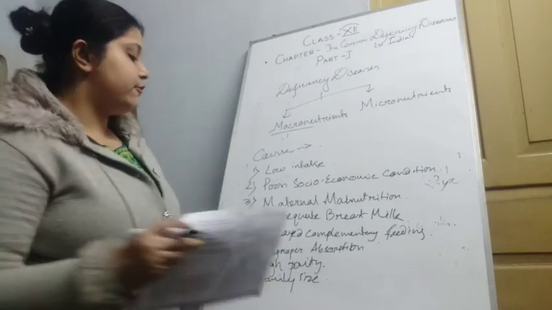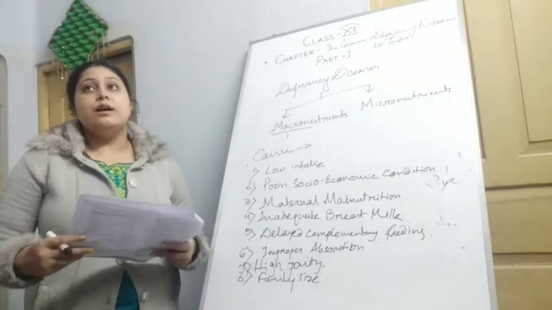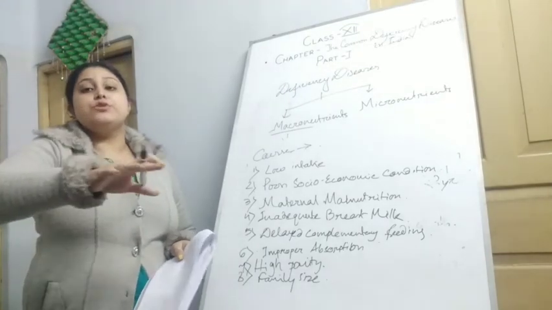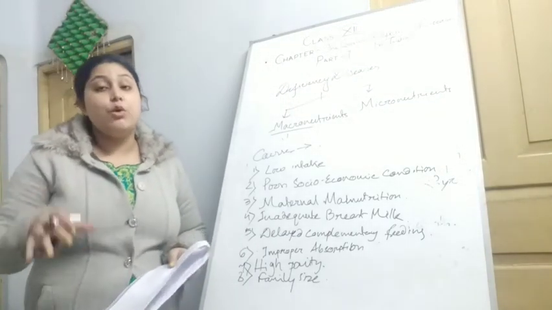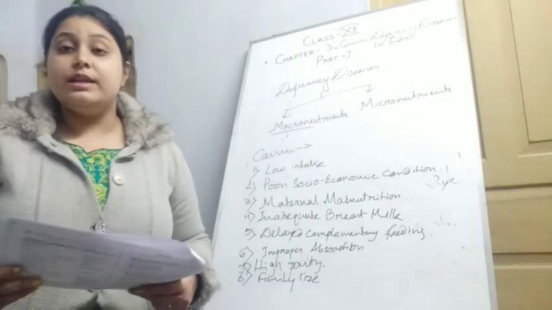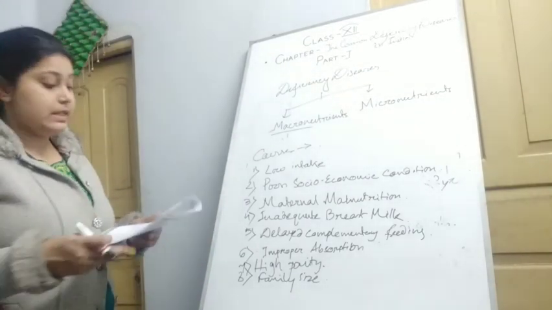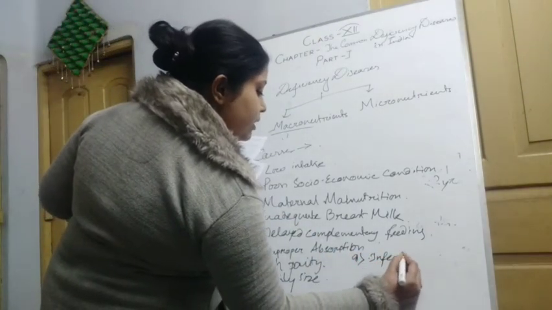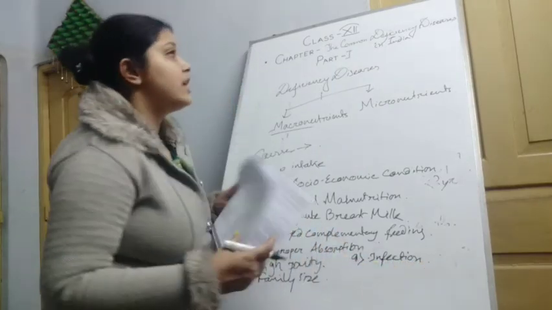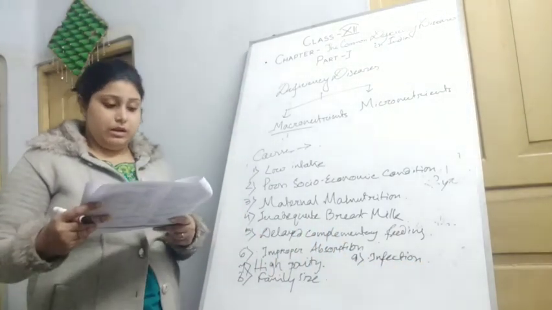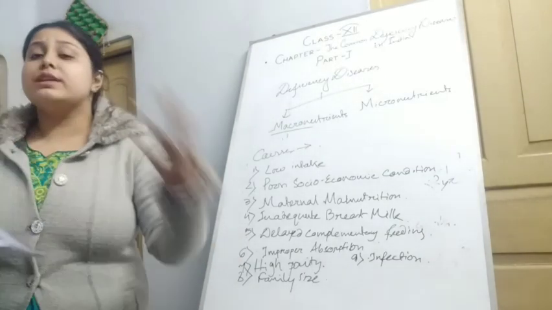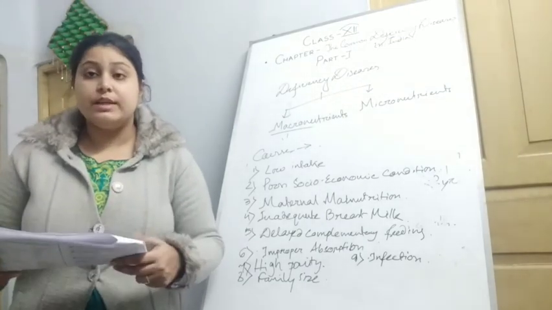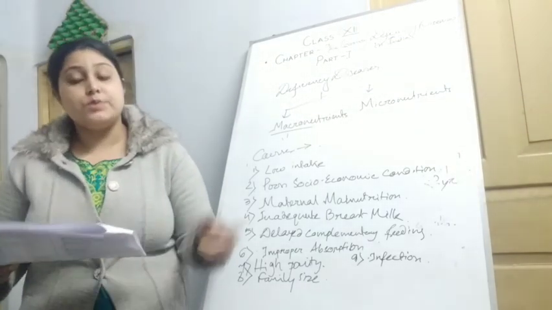If the child has a big family, then the food portion he or she should consume will be distributed among many of them. If the family is at a lower poverty level, then it will be a big deal. And the ninth point is infection. If the child is infected by any viral diseases or bacteria, or is not vaccinated properly, that's why this PEM can occur.